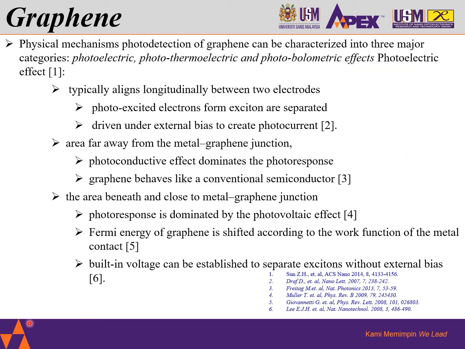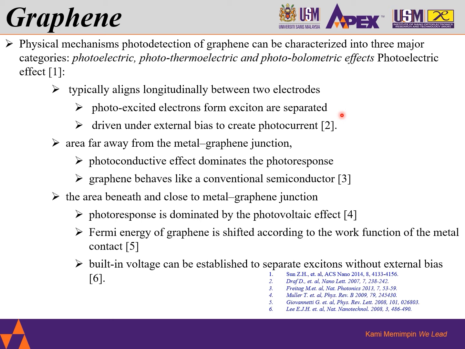Physical mechanisms in the photodetection of graphene can be categorized into three major categories, which are photoelectric, photothermoelectric, and photobolometric effects. So the first one, photoelectric effect. Graphene typically aligns longitudinally between two electrodes, whereby the photoexcited electrons from excitons are separated and propelled under the external wires to create a photocurrent.